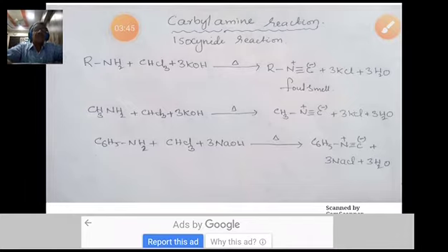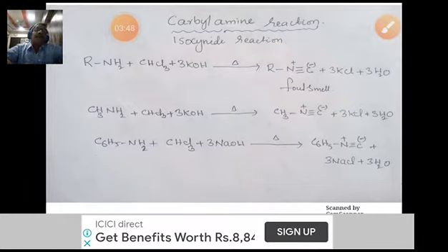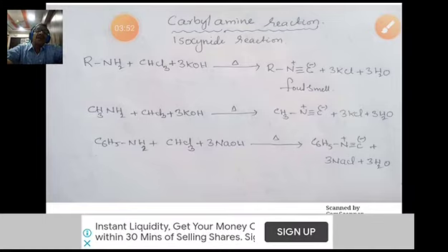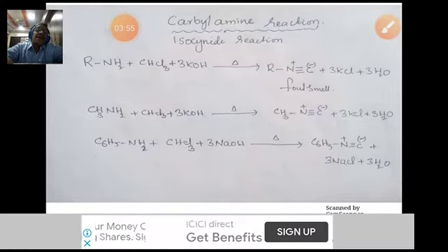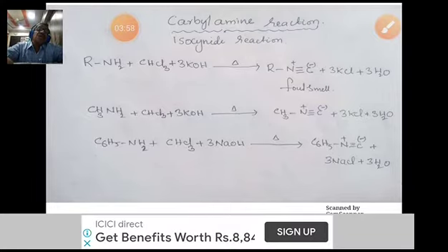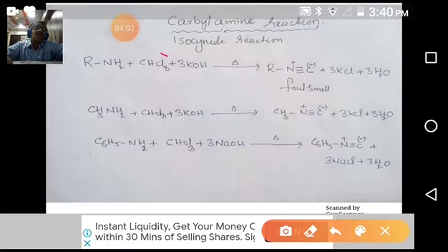So first of all, we discuss the carbylamine test. We already discussed this, we know this reaction from intermediate. What is the carbylamine reaction? This is also known as the isocyanide reaction. So what is this reaction?